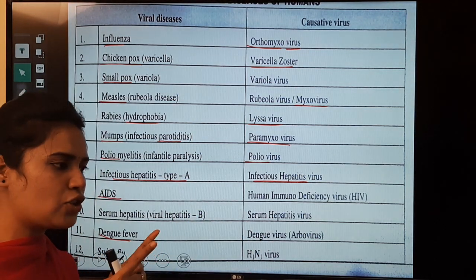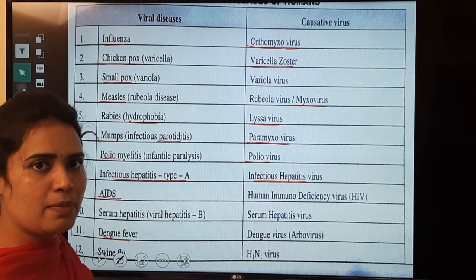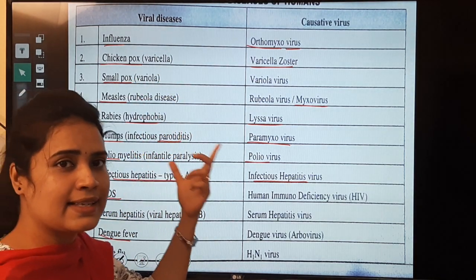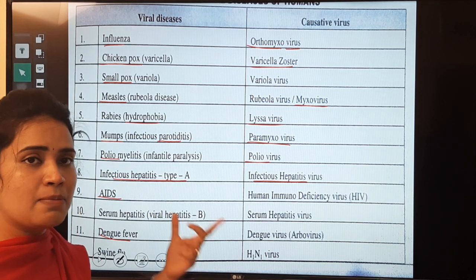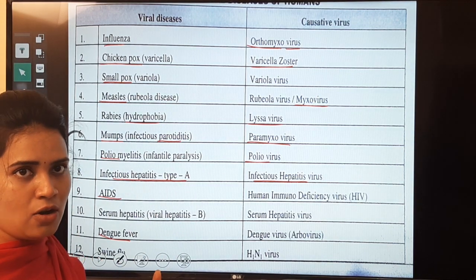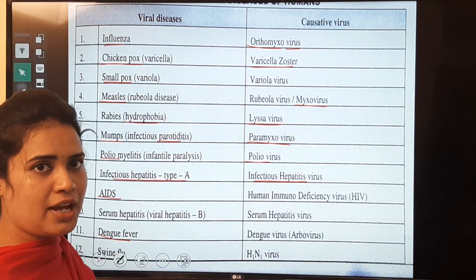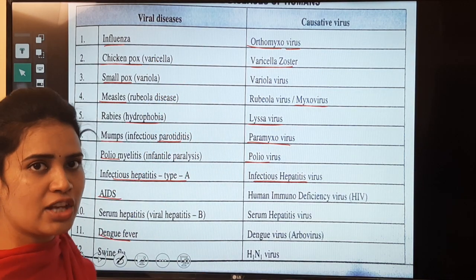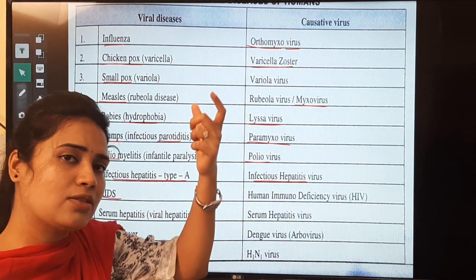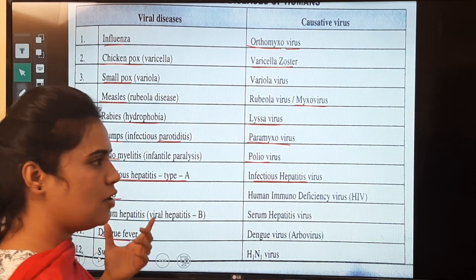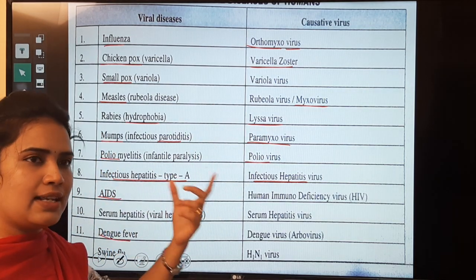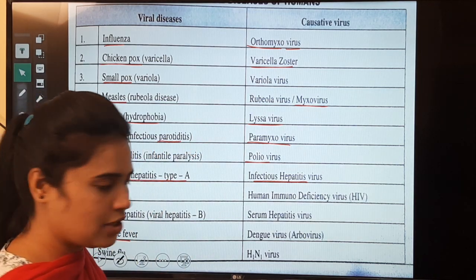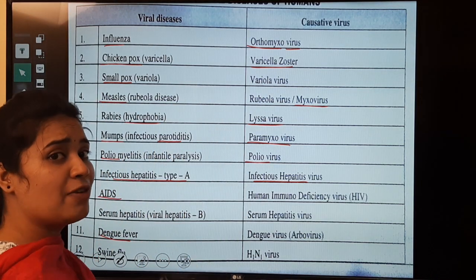You must and should write this overall chart. So this is an assignment for you people. Please make a chart that consists of bacterial diseases and their causative agents, and viral diseases and their causative agents. If you know this, you can easily crack the questions if they are asking about any causative agent. So we will move to the first question then.